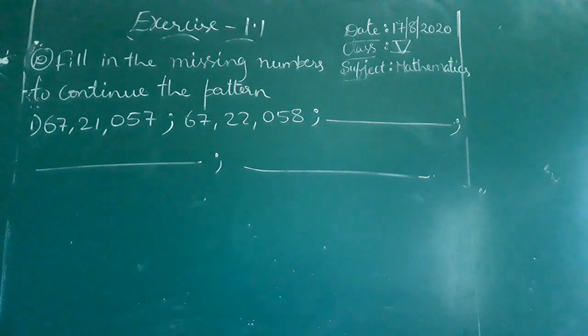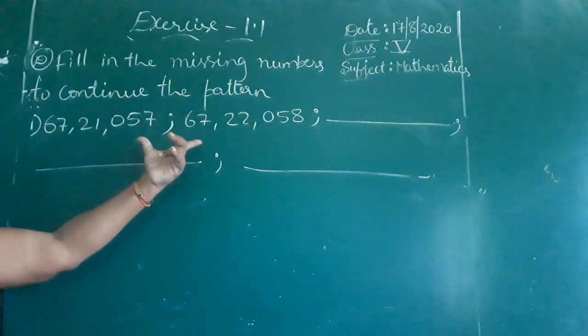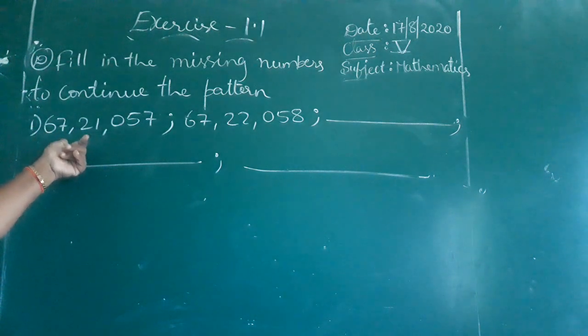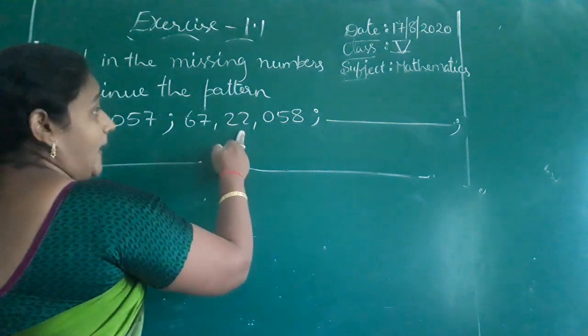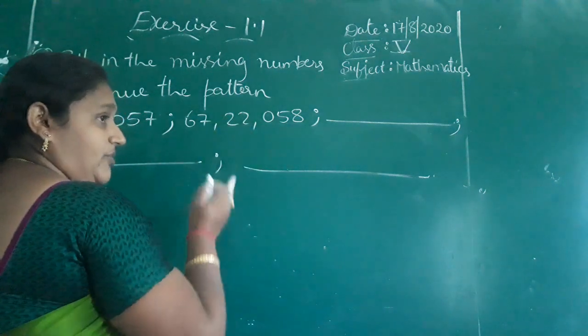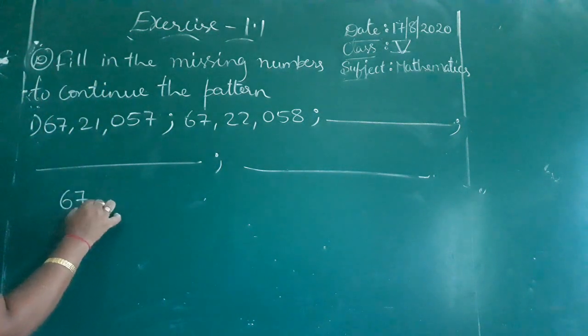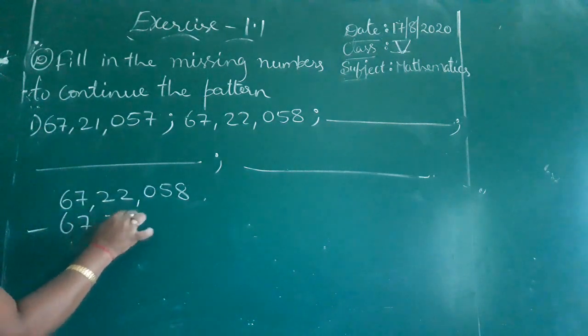See the first question, children. What did they ask us? They asked us to complete the pattern. How will you complete the pattern? First we have to check the difference between these two given numbers. What is the difference, children? 67 lakh 21,057, 67 lakh 22,058.